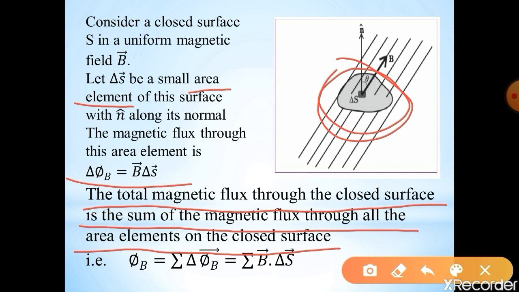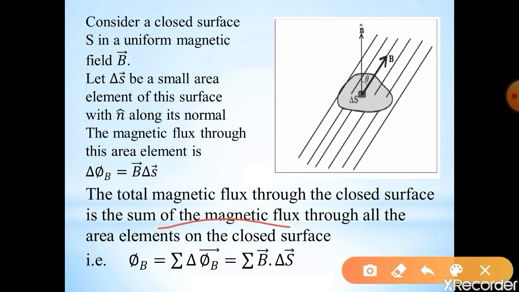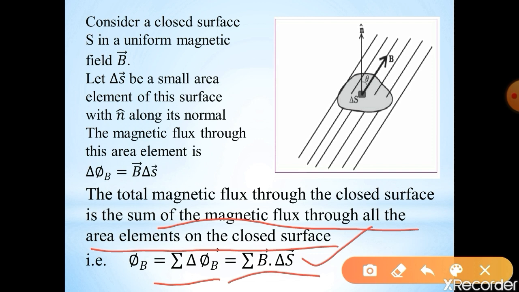What we need is the total magnetic flux through the closed surface, so we have to add the magnetic flux through all the area elements. So we see the sum of the magnetic flux through all area elements on the closed surface is given by phi B is equal to summation delta phi B is equal to summation B dot delta S. This is the total magnetic flux through this closed surface.